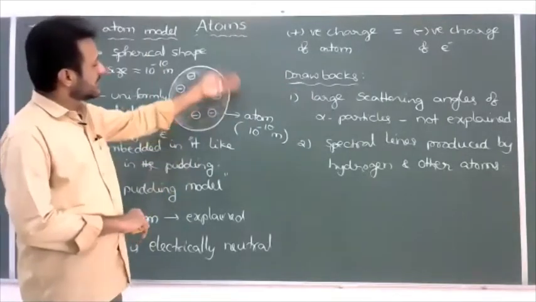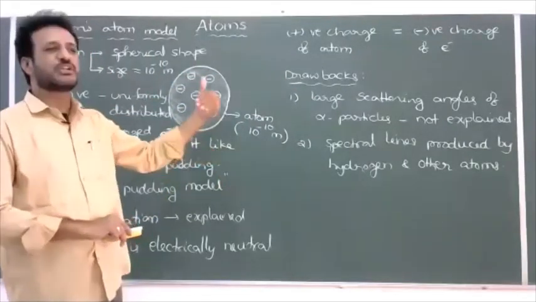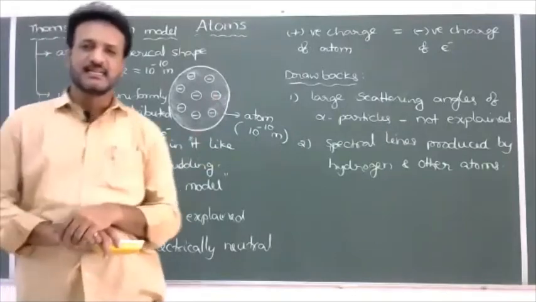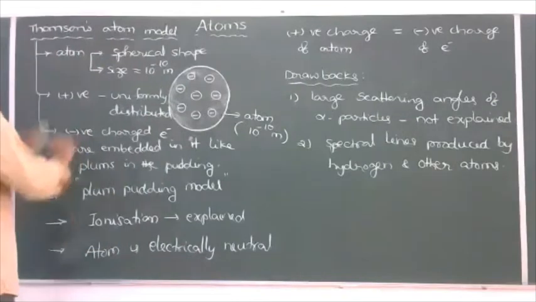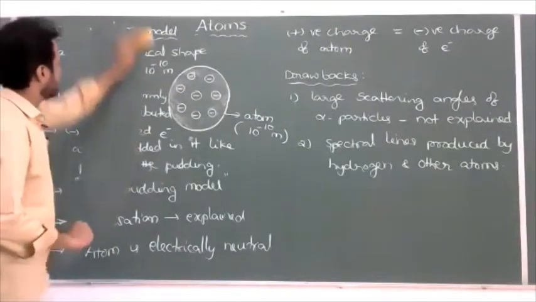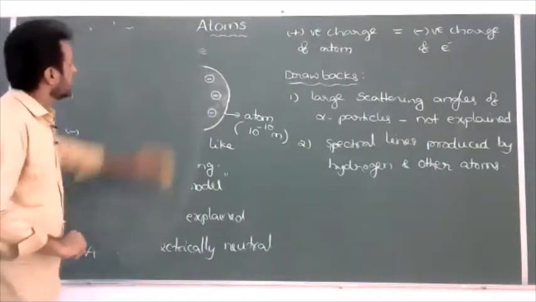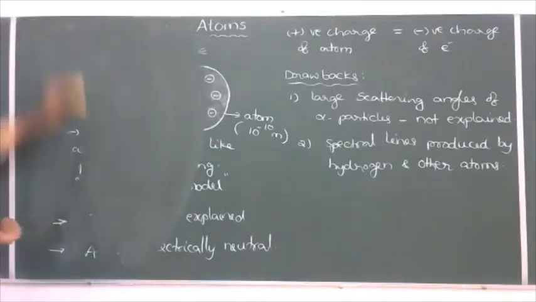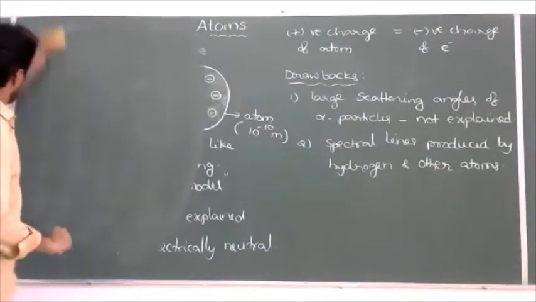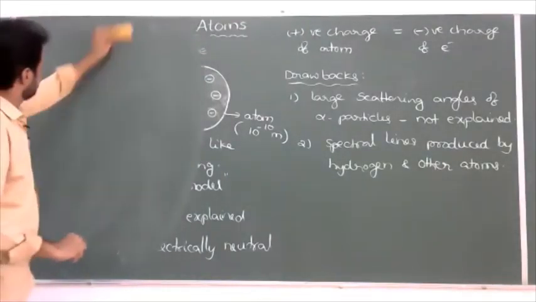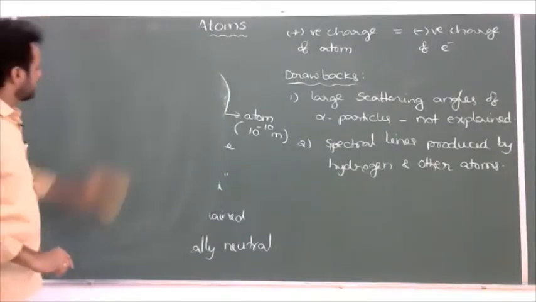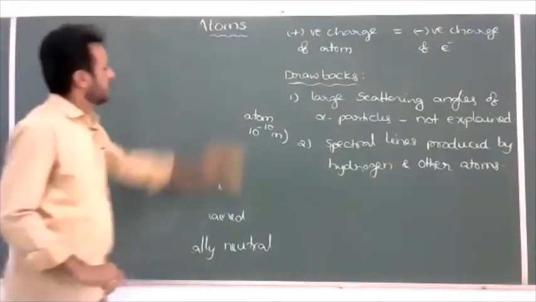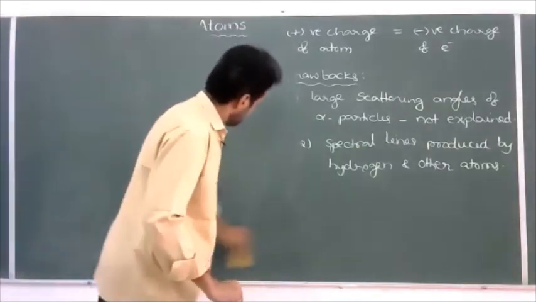Hence, the next model was proposed by the scientist Rutherford by conducting an alpha particle scattering experiment. So next we'll discuss the Rutherford model. But before the Rutherford model, what is the alpha particle scattering experiment? To rectify the drawbacks of the Thomson model, Rutherford proposed the next model.